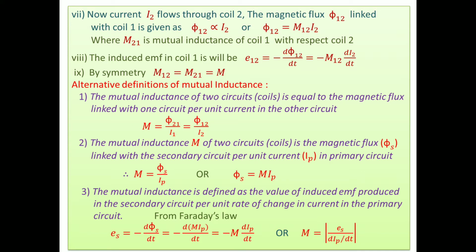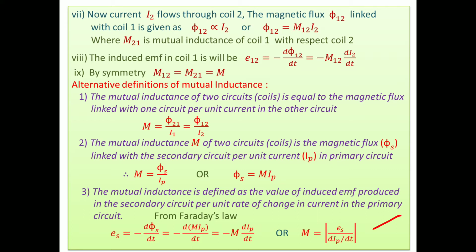Thereafter, M equals Phi_s upon I_P, or Phi_s equals M I_P. From Faraday's law, E_S equals -dPhi_s/dt, equals -M dI_P/dt, so M equals E_S upon dI_P/dt. Look here, from this we can make the definition.